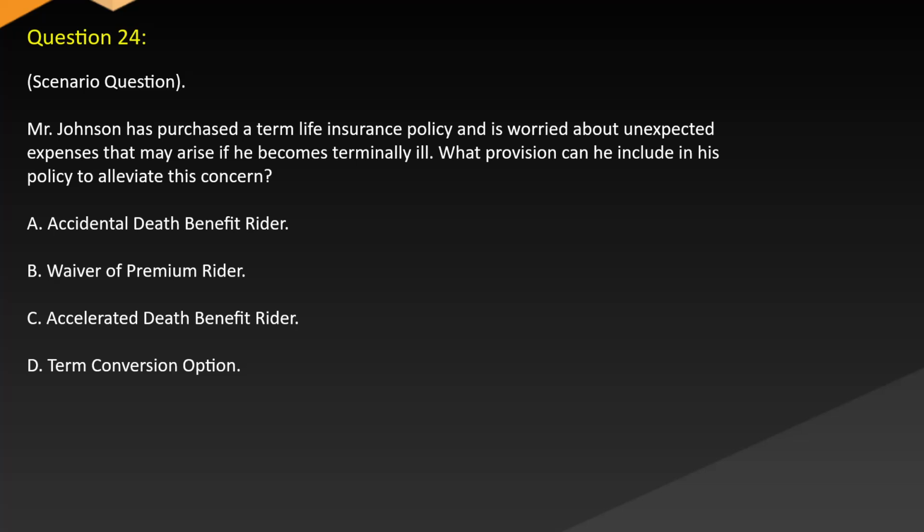Question 24. Scenario question. Mr. Johnson has purchased a term life insurance policy and is worried about unexpected expenses that may arise if he becomes terminally ill. What provision can he include in his policy to alleviate this concern? A. Accidental death benefit rider. B. Waiver of premium rider. C. Accelerated death benefit rider. D. Term conversion option.